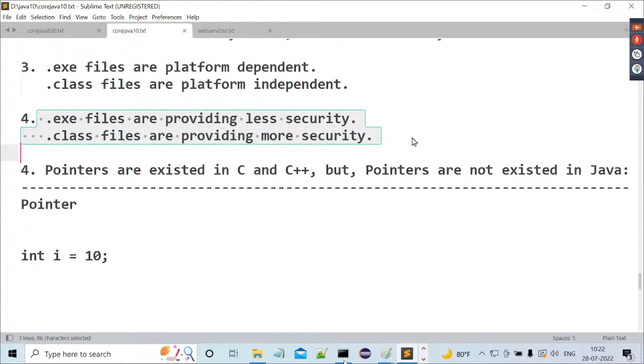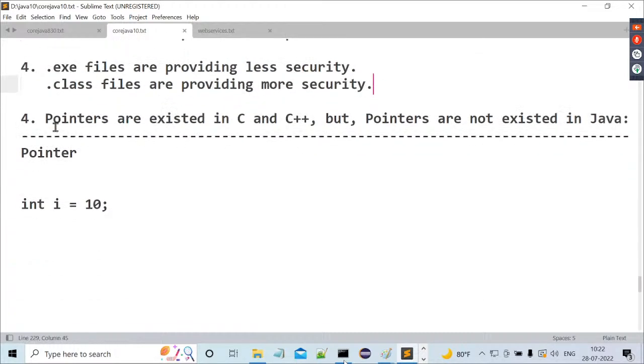So these points we understood already in the last class, right? Now, let's observe the fourth point here. What about this fourth difference now?